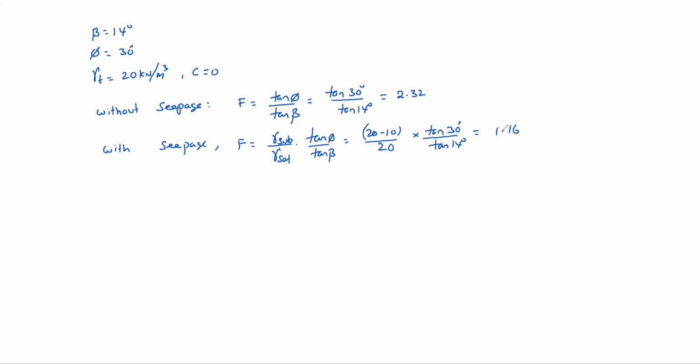And see problem number 102. That is a 2014 GATE problem. A long slope is formed in a soil with shear strength parameters C equal to 0 and phi equal to 34 degrees. A firm stratum lies below the slope, that means hard rock. And it is assumed that the water table may occasionally rise to the surface with seepage taking place parallel to the slope. Occasionally, seepage is taking place.